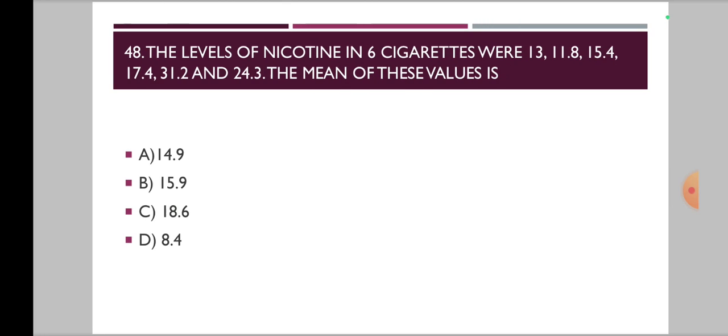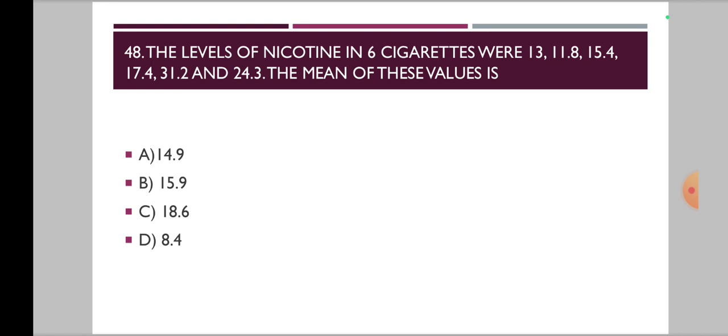Now moving on to the 48th question. The levels of nicotine in 6 cigarettes were 13, 11.8, 15.4, 17.4, 31.2 and 24.3. The mean of these values is. 4 options are given below. Find out the mean of these values and see which option it comes to. Okay. You can pause if you need more time.